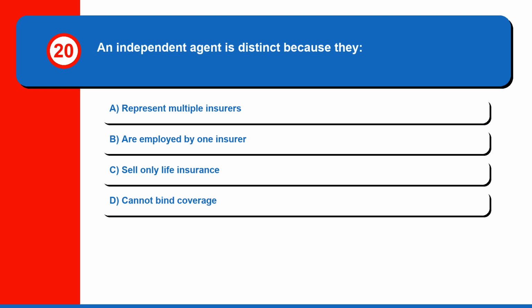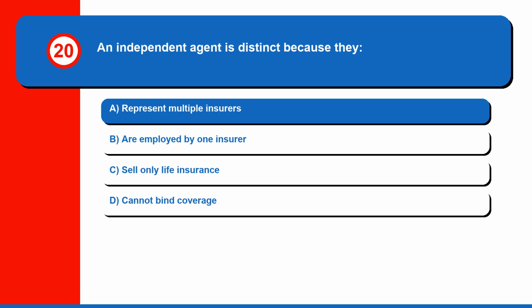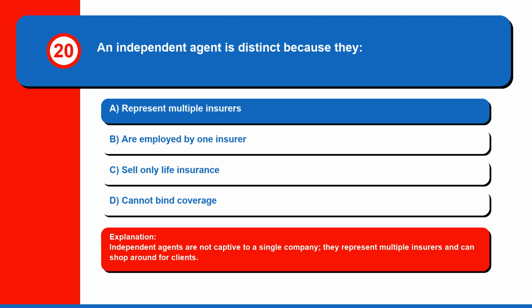Question 20. An independent agent is distinct because they: A. Represent multiple insurers, B. Are employed by one insurer, C. Sell only life insurance, or D. Cannot bind coverage. The correct answer is A. Represent multiple insurers. Independent agents are not captive to a single company; they represent multiple insurers and can shop around for clients.